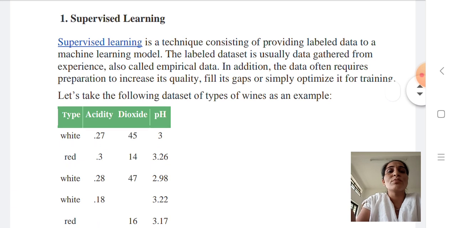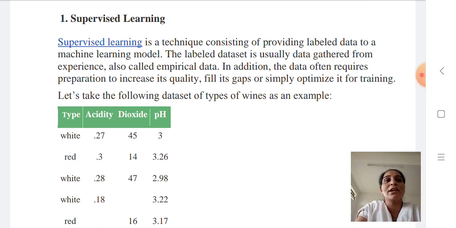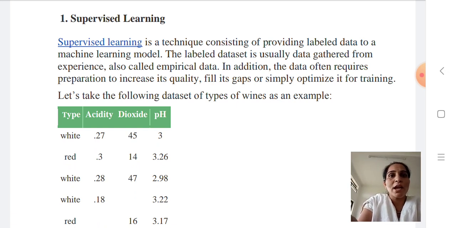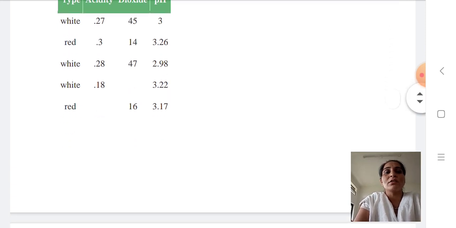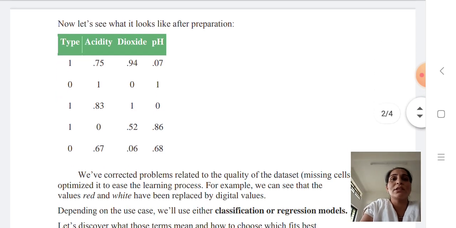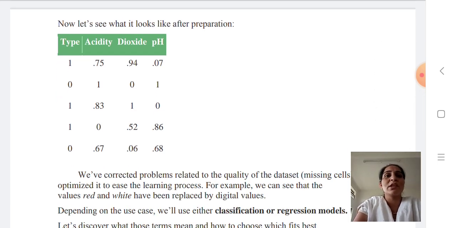Firstly, what does supervised learning mean? It is a technique consisting of providing labeled data to a machine learning model. The labeled data set is usually data gathered from experience, called empirical data. So in supervised learning, labeled data is provided to the machine learning model. For example, here a wine category is given, a data set of types of wine, and after performing supervised learning, this type of output will be given to us.